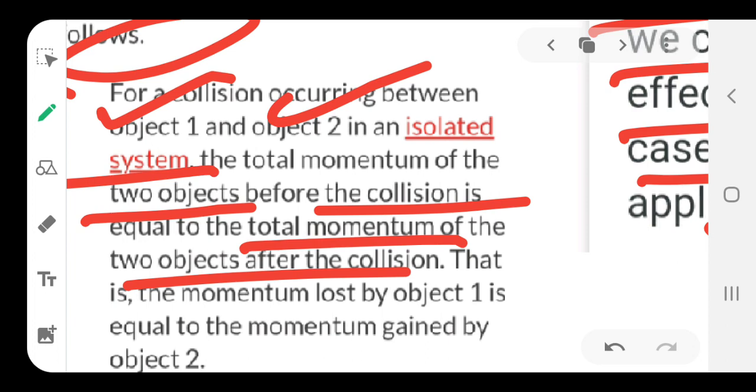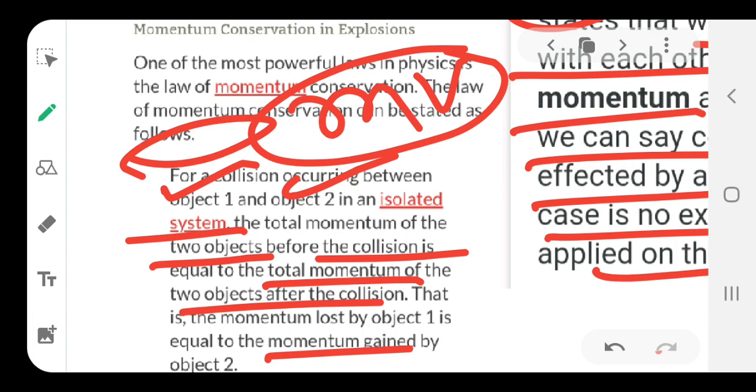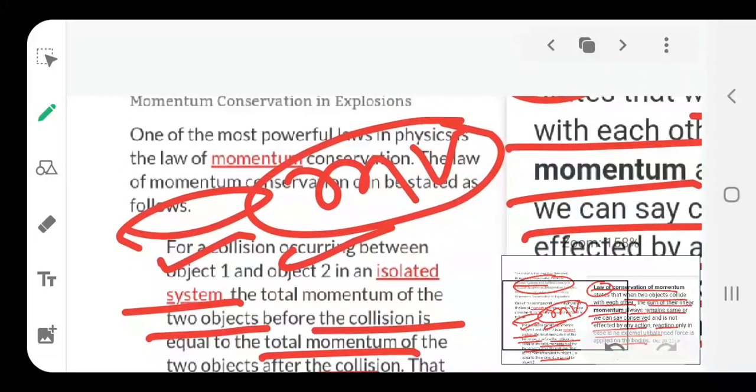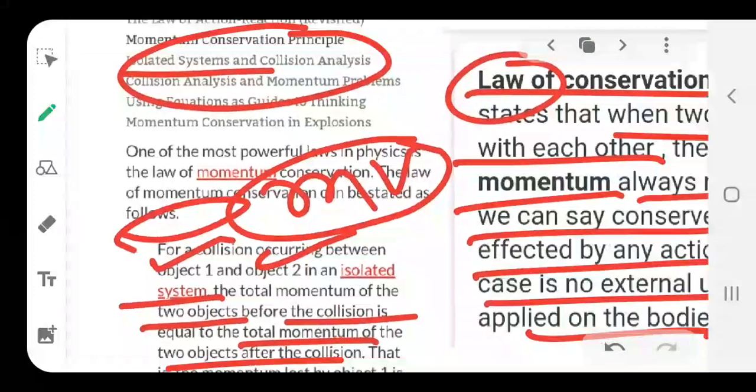And make sure that the momentum lost by object 1 is equal to the momentum gained by object 2. As I have told you, momentum is mass times velocity, and we will do this further in detail. So, they say that total momentum before collision is equal to total momentum after collision, and the momentum gained and lost is between the two objects which are in the isolated system.